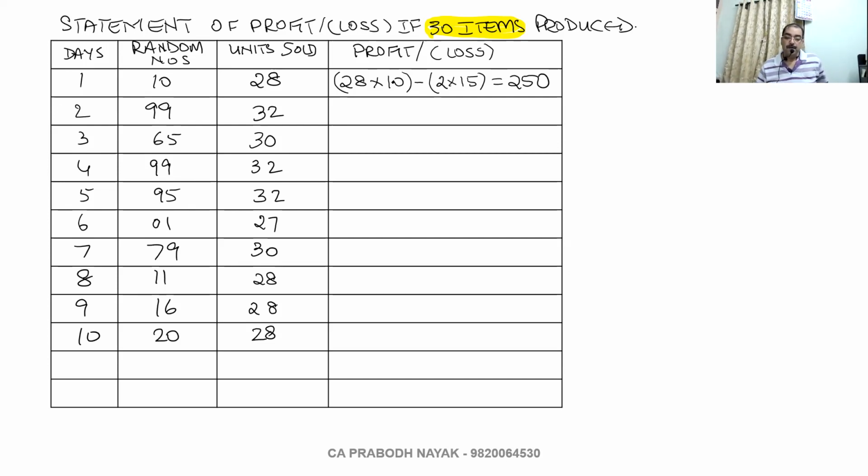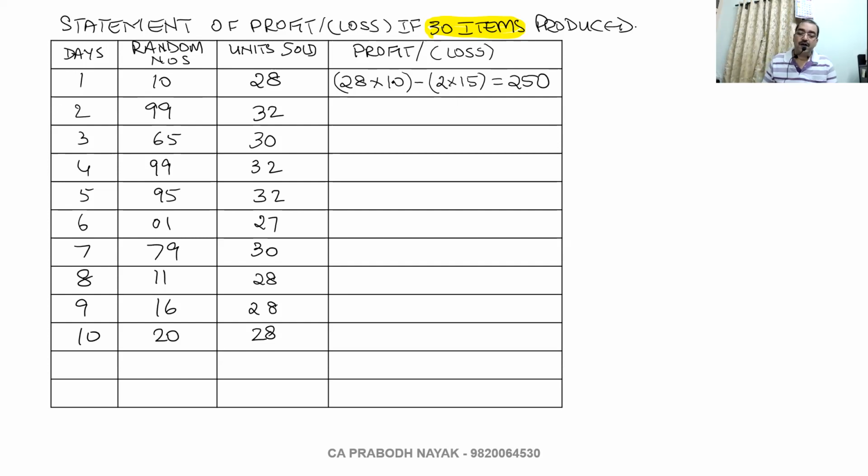Okay. Next one. Pay attention. 32 is the demand. Forget that unit sold, it is the demand. Have I been able to sell 32? I will not be, because only 30 units are produced.